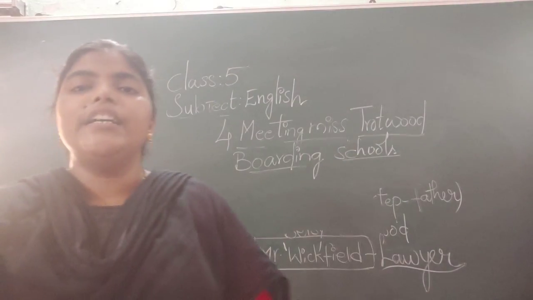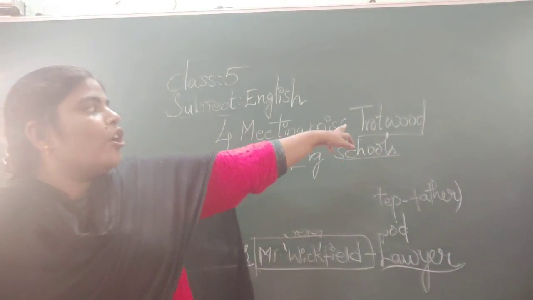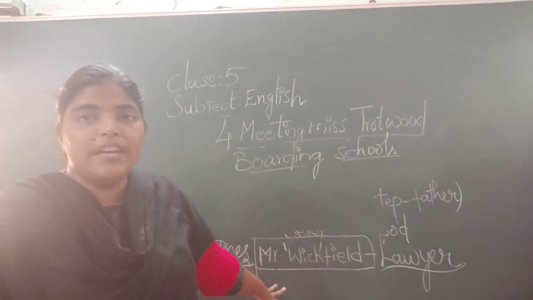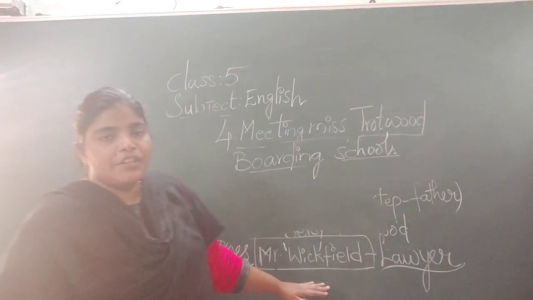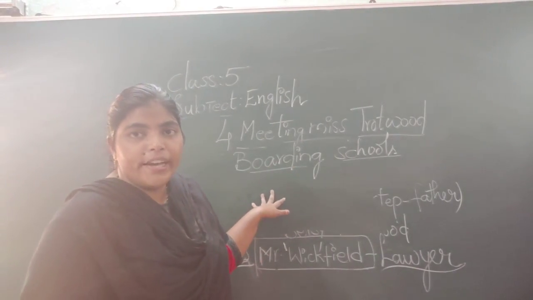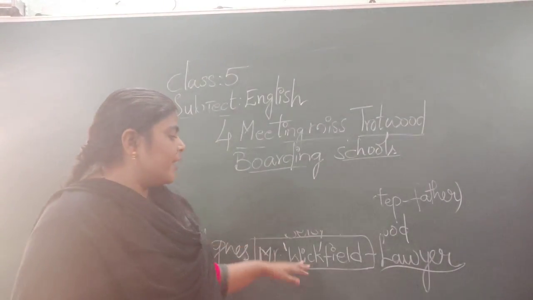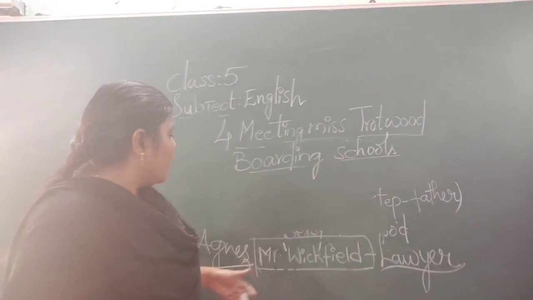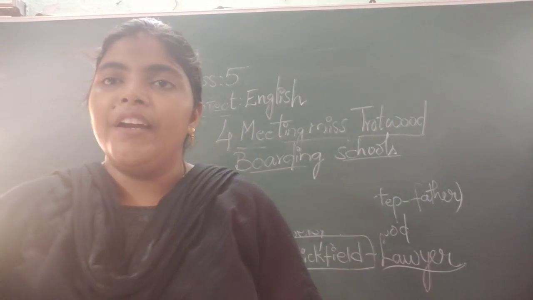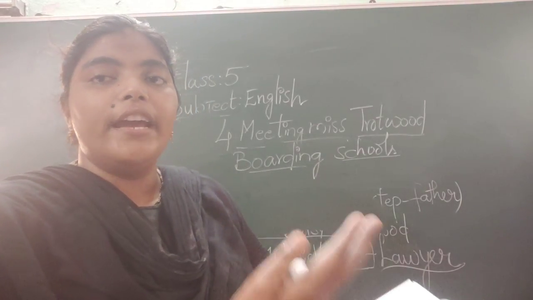He was staying with his daughter Agnes. So Trotwood knew this Mr. Wickfield very well, and she asked Wickfield to arrange boarding for the boy. What's the boy's name? David Copperfield. So she arranged boarding in the house of Mr. Wickfield, and she went. So what was the scene that happened? Let's see. What was the scene that happened when she left that boy at Wickfield's home?